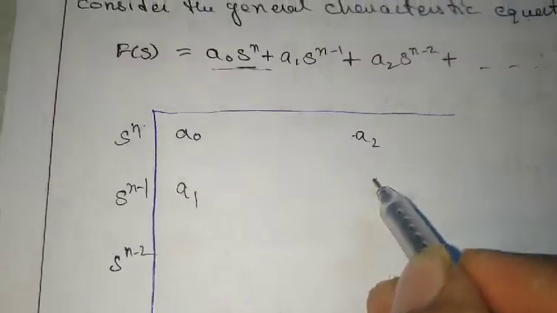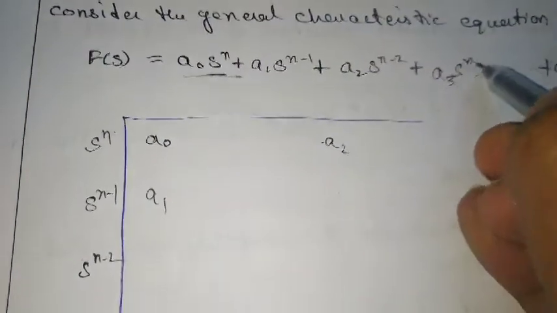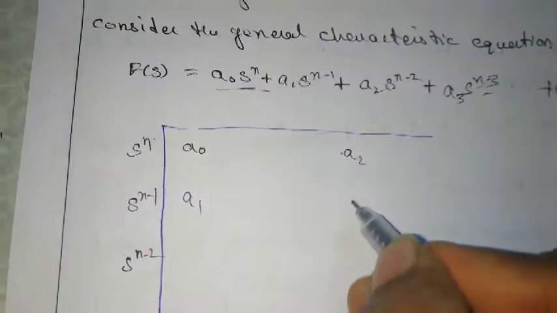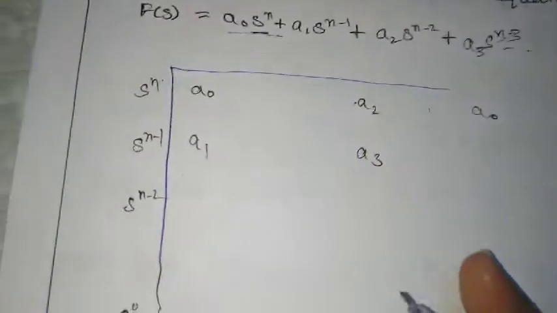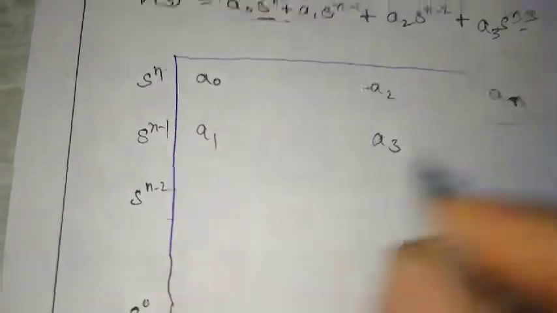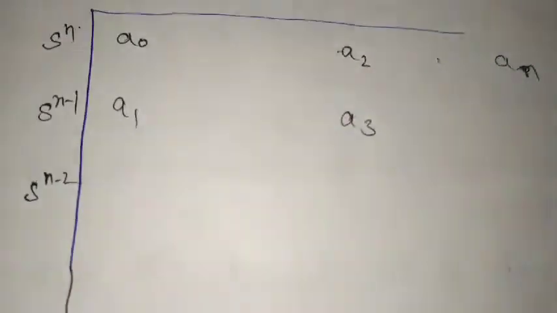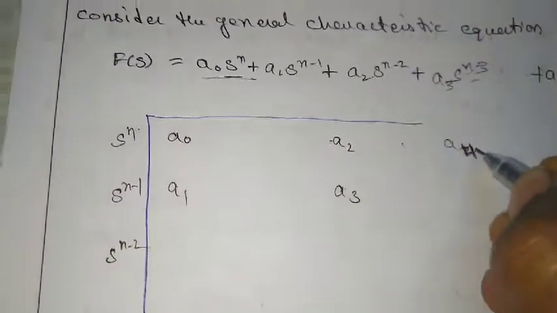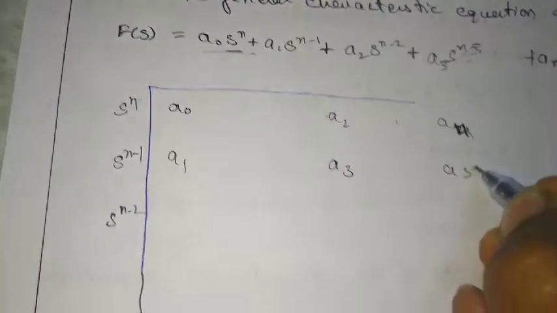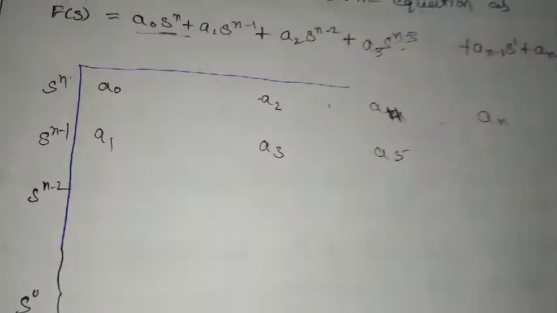Similarly, I'll write the next term, a3, which is the coefficient of s power n minus 3. I'll write the a3 term here, and the last term is an. Then, continuing the same way as a2, I'll get a4 here, a5 here, and so on, until an. So how do we construct this Routh array?